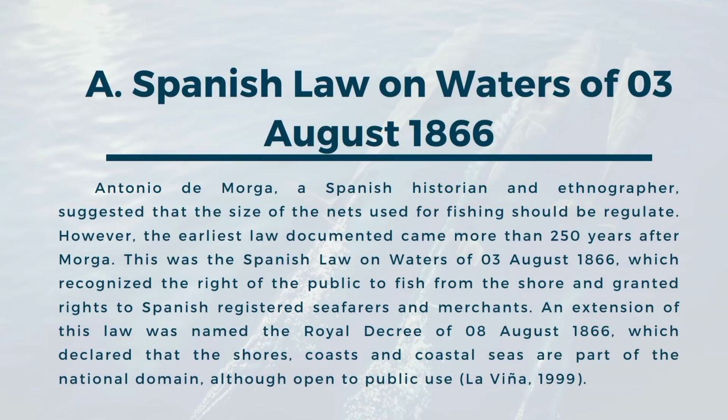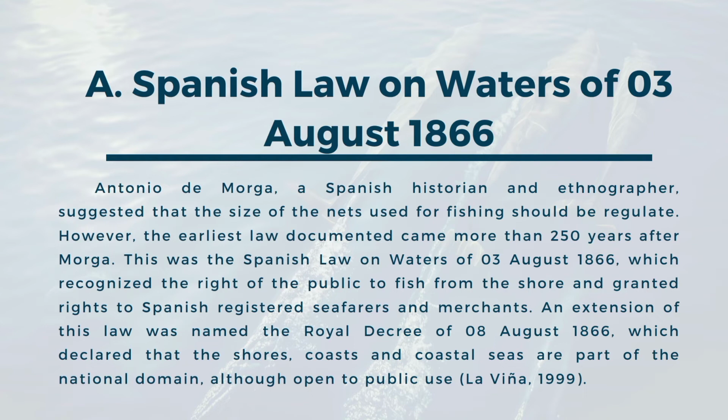The correct answer is A. Spanish Law on Waters of 3 August 1866. Antonio de Morga, a Spanish historian and ethnographer, suggested that the size of the nets used for fishing should be regulated. However, the earliest law documented came more than 250 years after Morga.